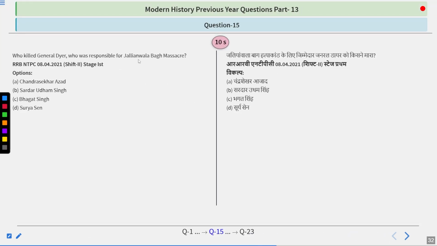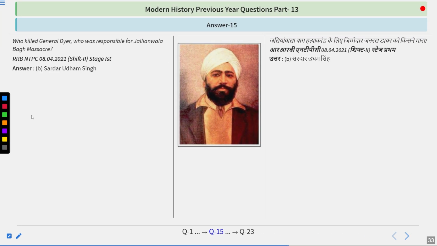Who killed General Dyer, who was responsible for Jallianwala Bagh massacre? Chandrasekhar Azad, Sardar Udham Singh, Bhagat Singh, or Surya Sen. So try to think about this person. And this question is quite a simple one because we all have seen the film based on this recently. The answer is Sardar Udham Singh.